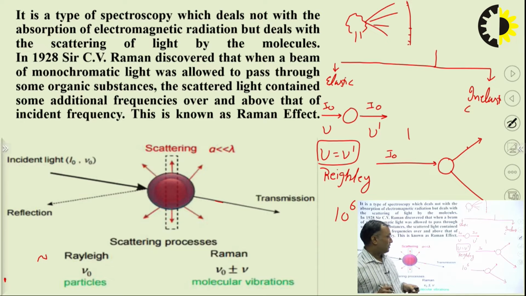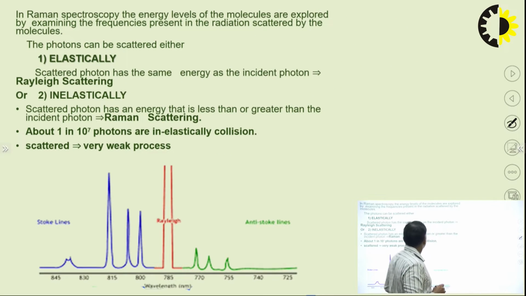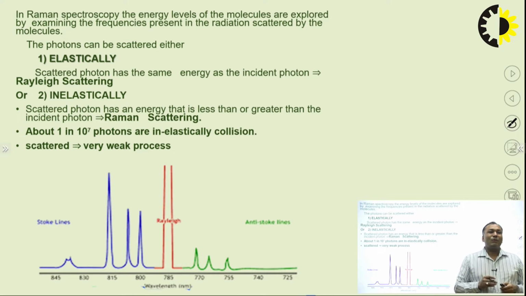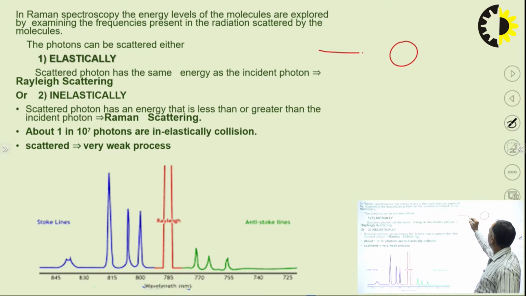Okay. So basically elastic collision, I have already told you, is when the scattered photon has the same energy as the incident photon. This is called elastic collision and it gives Rayleigh scattering. I have already told you that this is my charge, this is my molecule and this is my nu.